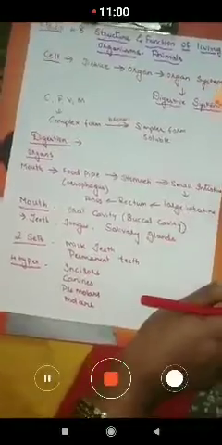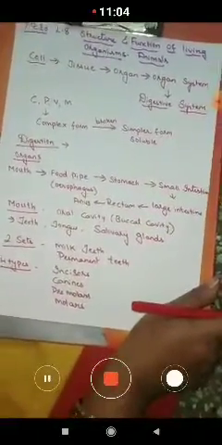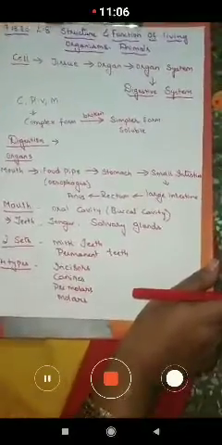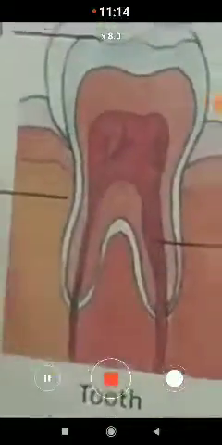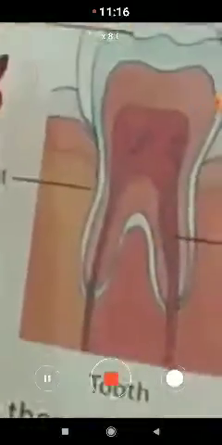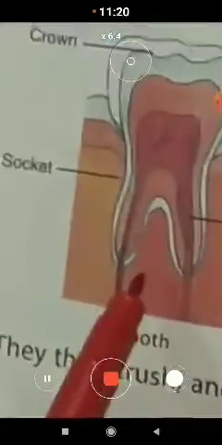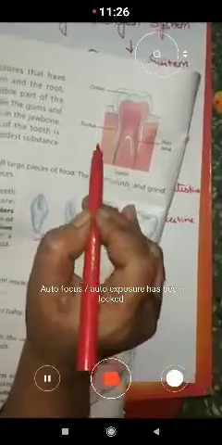Now here in this picture you can observe the structure of the tooth. Okay, you have learnt in the last class the structure of the tooth. You can observe the teeth are arch structures. There are two parts: the white part which is visible is the crown, and the next part is the root canal which is inside the gums. Okay, and it is attached in a socket in the jawbone.